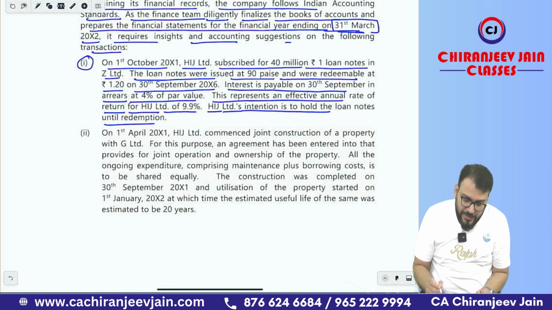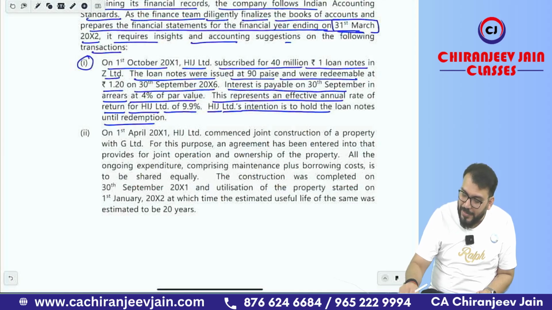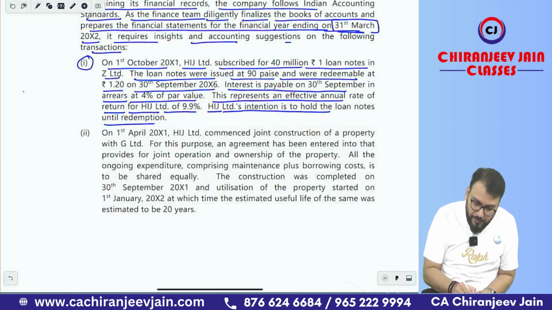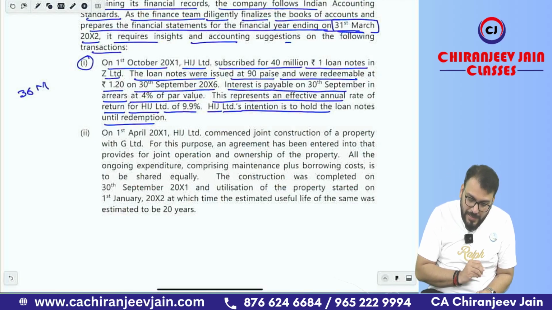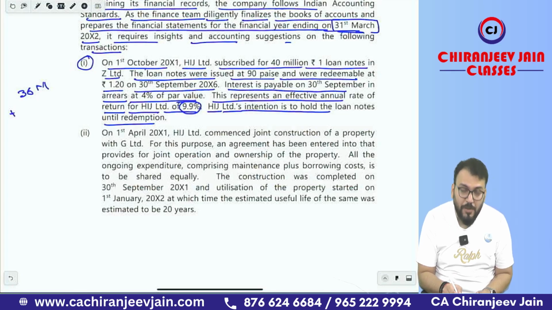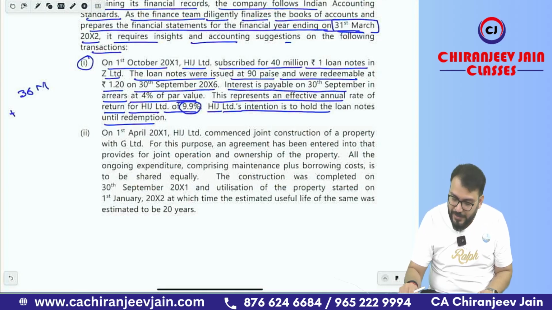Initially it will be measured at 40 million into 90%, means discount 10%. So it will be 36 million. And we will add interest at 9.9%. Because it was issued on 1st October 2001, up to 31st March it is 6 months, so you need to add 6 months' interest. 6 months' interest will be 36 million into 9.9% into 6 divided by 12.